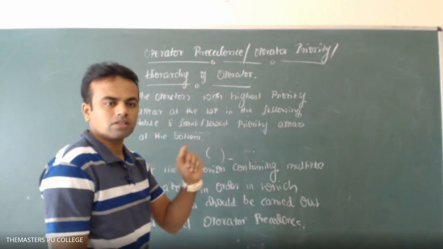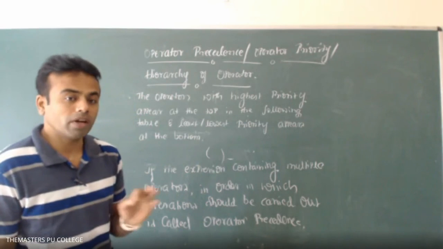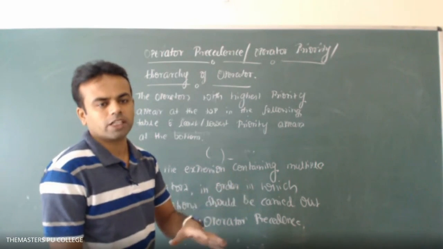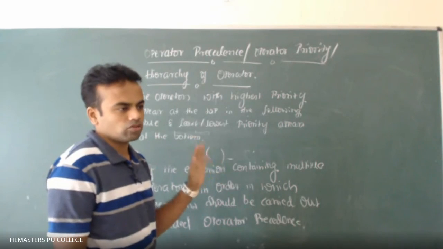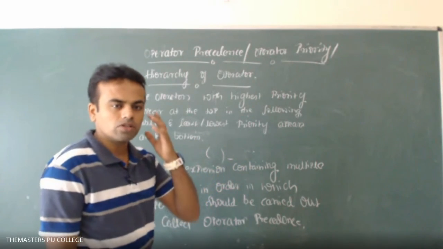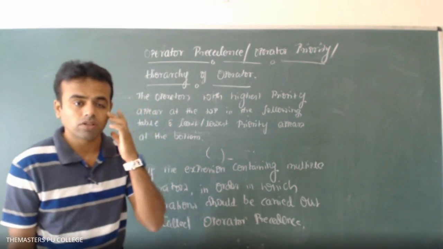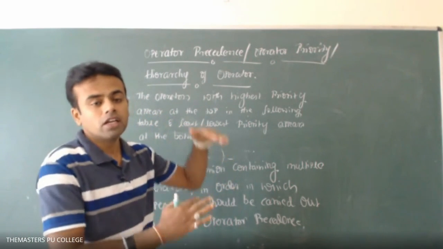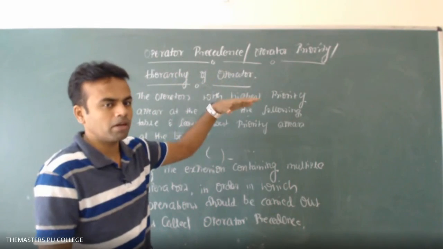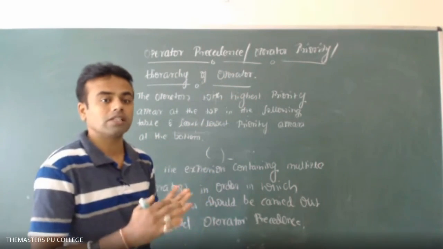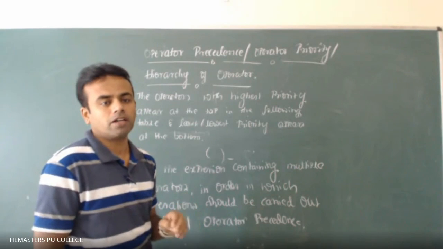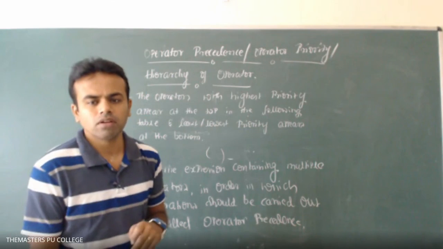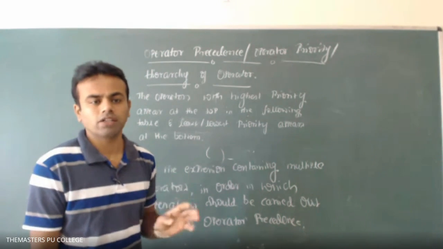What is associativity? Operator associativity. Evaluation of the expression either in the direction of left to right or right to left is known as associativity. The operator which has the highest priority will appear at the top of the table, and the operators which have the least or lowest priority will appear at the bottom. Is that clear? Tomorrow I will continue with the table.